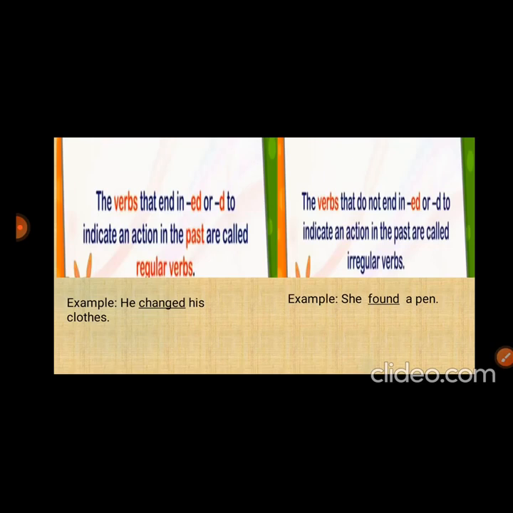The verbs that do not end in ed or d to indicate an action in the past are called irregular verbs. They are also called strong verbs. For example, she found a pen.